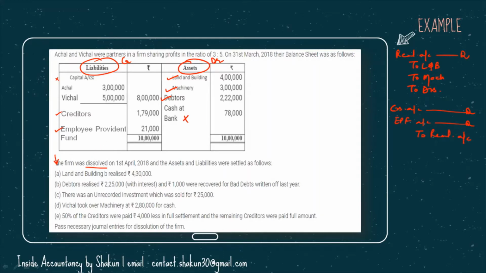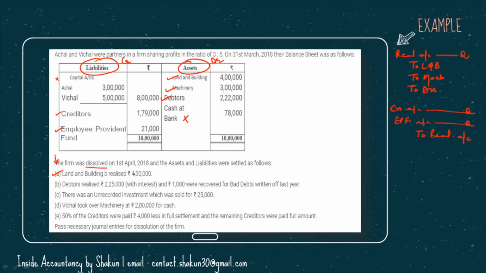Now let's read all these adjustments one by one. The first one is land and building be realized at 4,30,000. Now remember that we have already closed all our assets and liabilities. So whatever cash we are getting because of any particular sale of an asset or whatever cash we are paying to settle a liability, we should remember that the assets and liabilities do not exist in our books, and in place of asset account or liability account, we are going to use realization account.